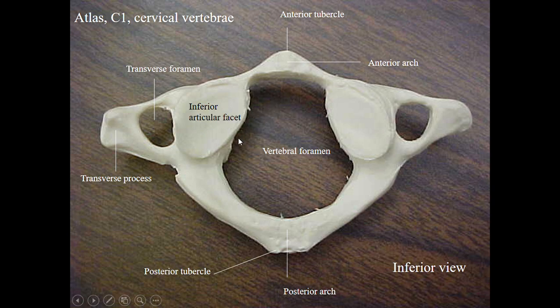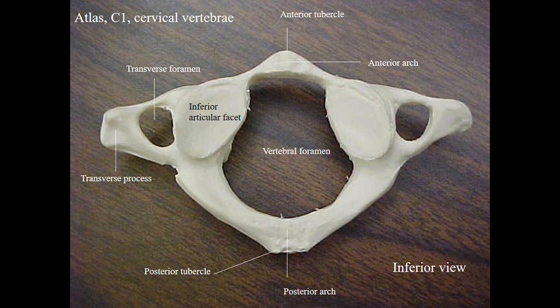Then the medial surface of the lateral mass, that is the surface on either side towards the vertebral foramen. The medial surface of the lateral mass on each side is marked with a small roughened tubercle that provides attachment to the transverse ligament of the atlas.